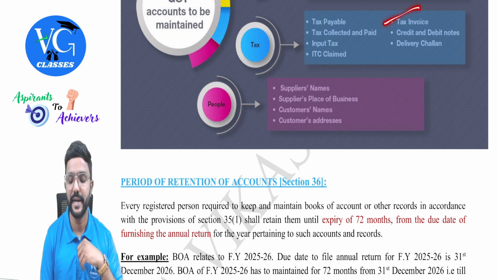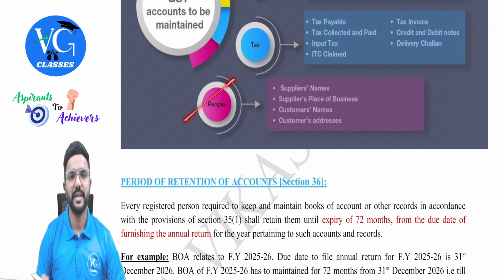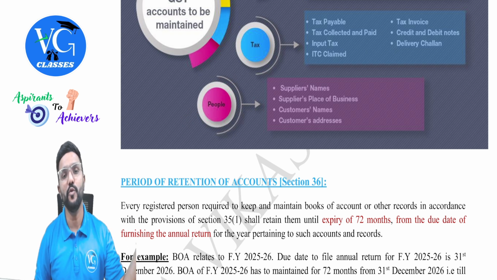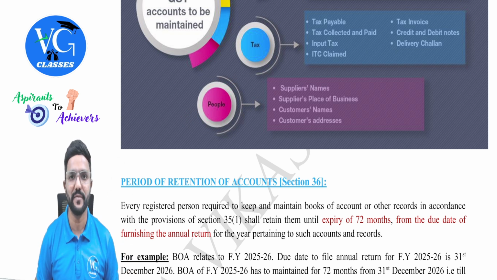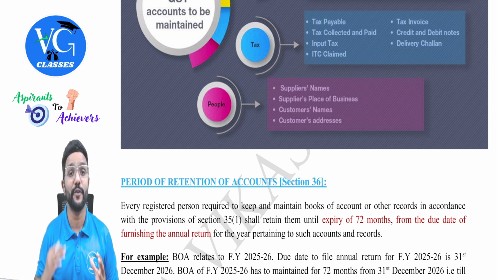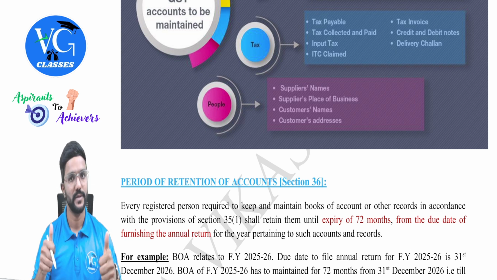Then tax invoice, credit and debit notes, and delivery challan, various documents, guys. Okay. The last one is the people, that is the supplier as well as recipients details. Supplier means from whom we have taken the inward supply of goods or services. So we need to maintain their data, and also recipients data for whom we have made the outward supply of goods or services, guys. Got it?